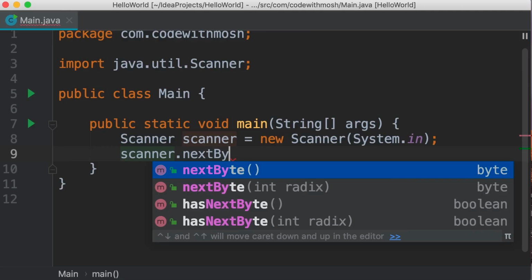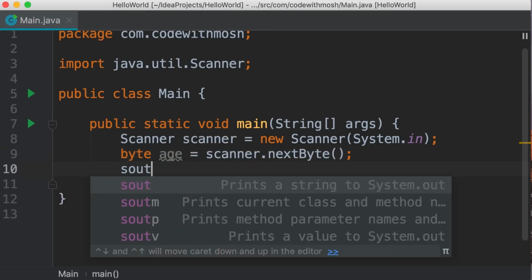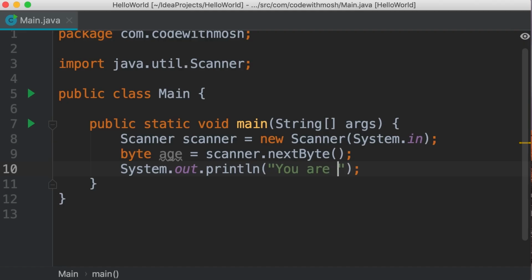So let's call the nextByte method and see what we get. This returns a byte value, so we can store it in a byte variable. Let's say someone's age. And then we print it on the terminal saying "You are" plus age. So here we're concatenating a string with a byte.